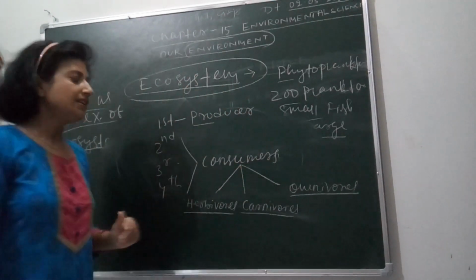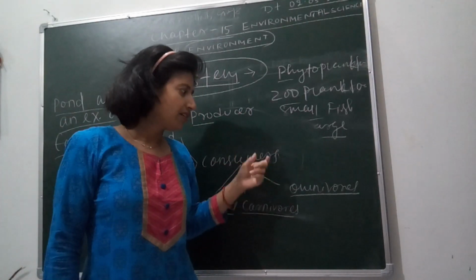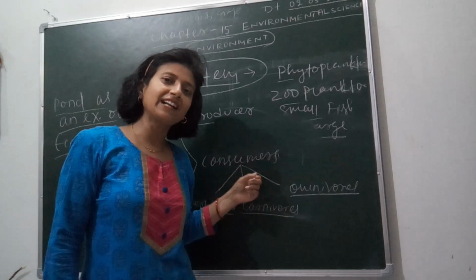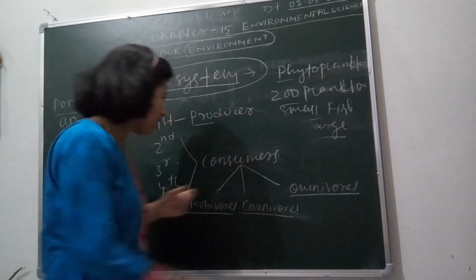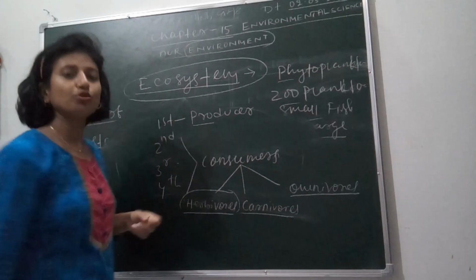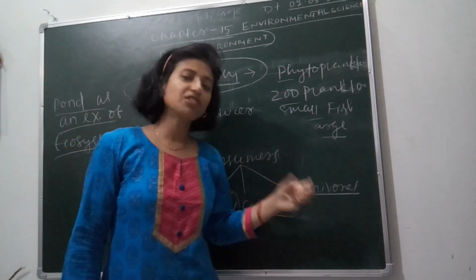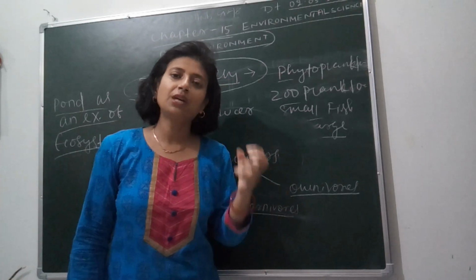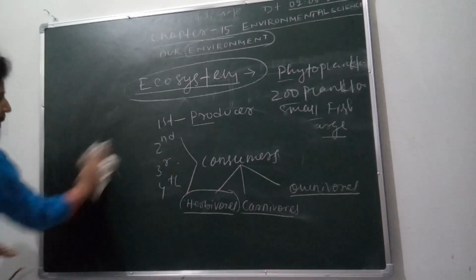You have already studied these topics in first and second class. Herbivorous, those who eat herbs. Carnivorous, those who eat meat. And omnivorous, those who eat both herbs as well as meat. So how are they placed in trophic levels? We can see.